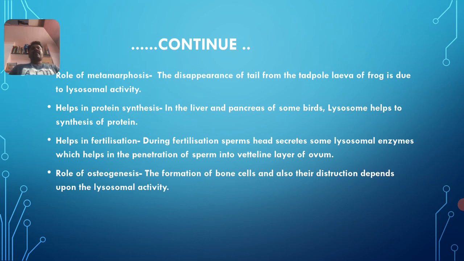The next one is helps in fertilization. I think you heard in developmental biology, human developmental biology.